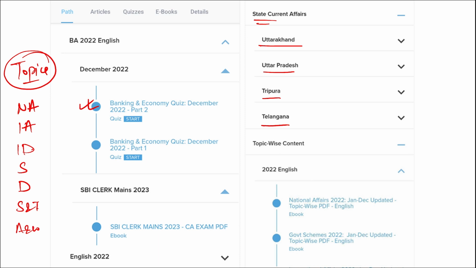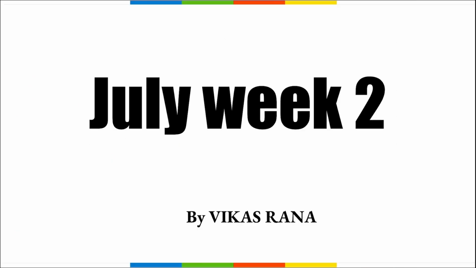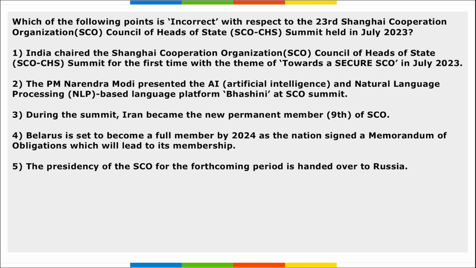Hello everyone. So in this video we will be discussing important current affairs of the second week of July month. The session will be very interesting and important, so do pay attention till the end. Let's start. First is, which among the following is incorrect with respect to the 23rd SCO Council of Head State Summit that was held in the month of July?